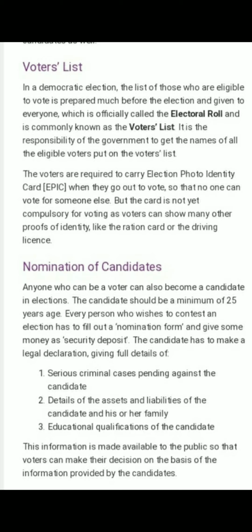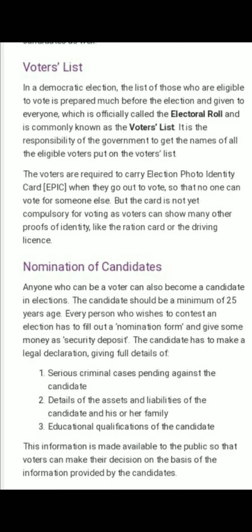Okay, and this is the responsibility of the government to get the names of all the eligible voters, those above the age of 18 years, put on the voter list. So the voters are required to carry an election photo identity card, voter card, when they go out to vote, so that no one can vote for someone else, no one can misuse the power. But the card is not yet compulsory for voting, as voters can show many other proofs of identity like the ration card or the driving license. Okay, so this is the voter list.